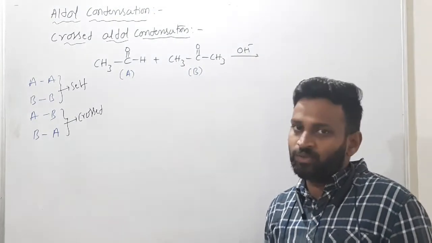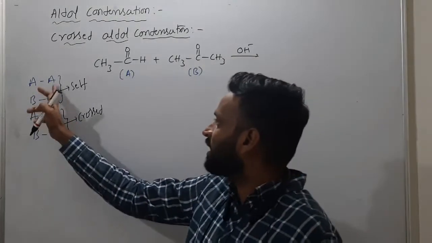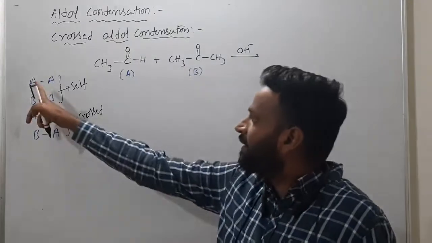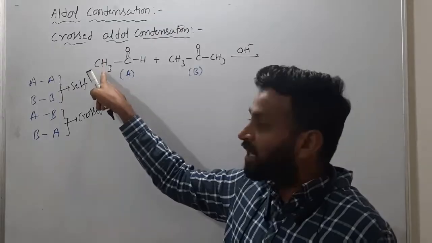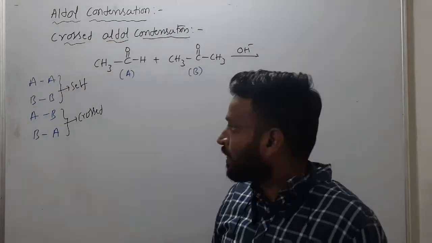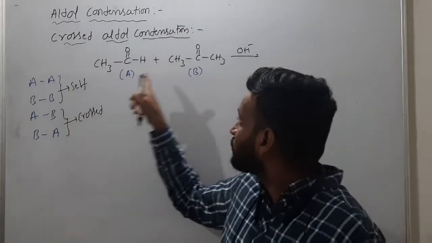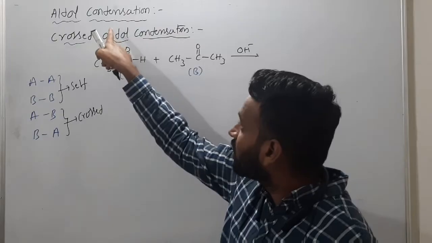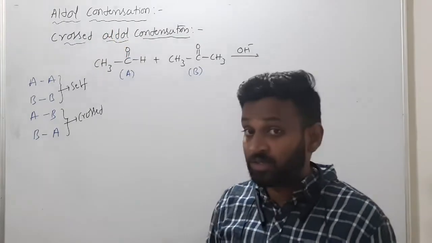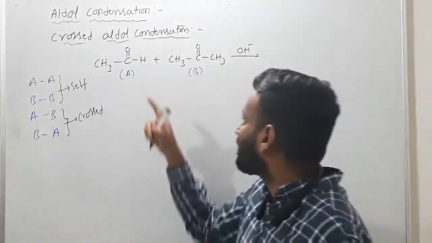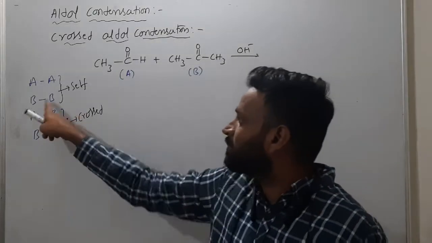I will tell you why I wrote AA, BB, AB and BA. AA means two acetaldehydes undergoing aldol condensation. BB means two acetone molecules themselves undergoing aldol condensation, not crossed, because two acetone molecules are combining. That's why I wrote BB.